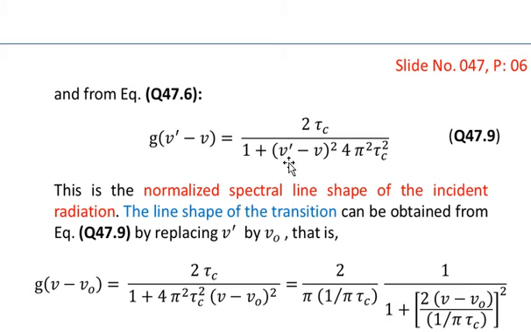So we have taken the 2 pi factors separately, and we have shown this as a function of nu prime minus nu, because on the left hand side we have g of nu prime minus nu. So on the right hand side we have also shown nu prime minus nu, and the rest of the factors we have shown separately. So we have found an expression for the function g of nu prime minus nu.